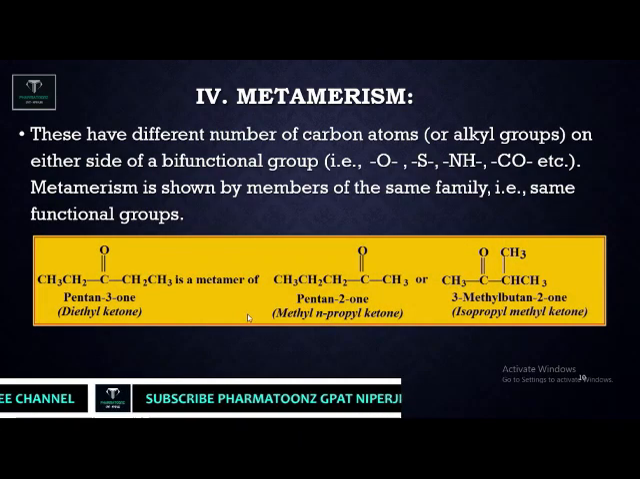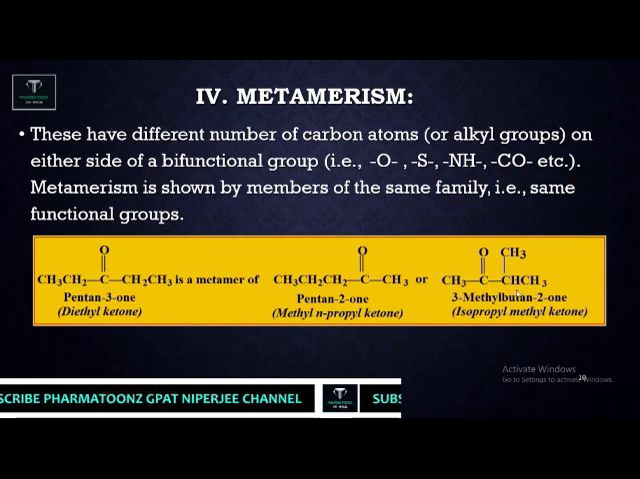Let us see the example. This is a bifunctional group. Here the bifunctional group is the carbonyl carbon. On either side of the carbonyl carbon the same alkyl groups are there: ethyl is there on either side of the bifunctional group. But if you look at its metamer, here a 3-carbon chain, a propyl chain, is there and here methyl is there. Here propyl is there, here again methyl is there, but it is isopropyl methyl ketone and here it is methyl propyl ketone.